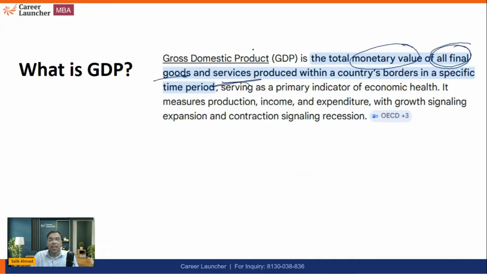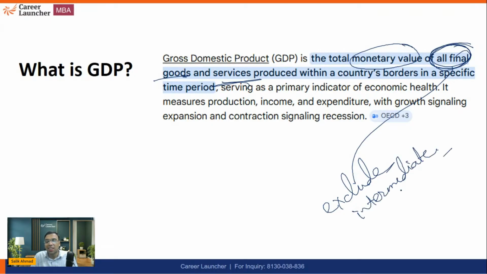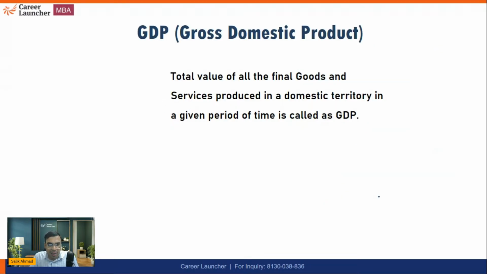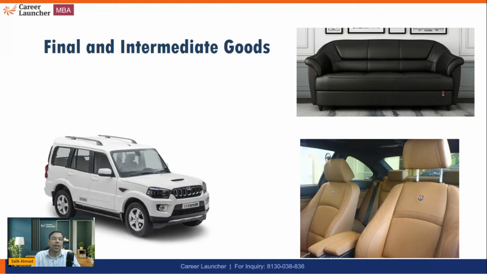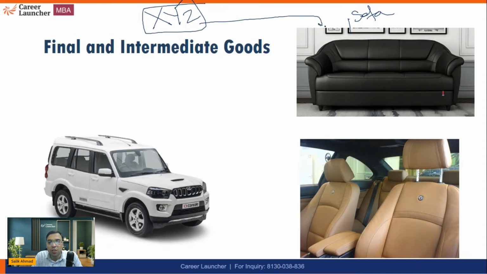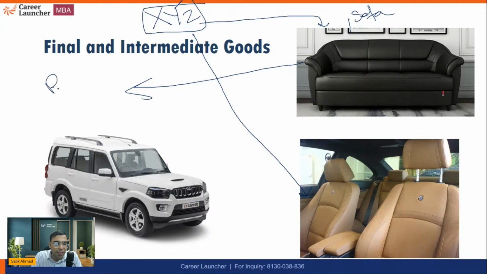Now, it is saying total value of all the final goods and services. It means you have to exclude the intermediate ones. Exclude intermediate goods, because generally we do not have a concept of intermediate services. Generally, the intermediate term is used in manufacturing of goods. So let us take an example of that. For example, let's say this is a sofa. There's a company XYZ, a sofa making company. This manufactures a sofa and also a seat of a car. But this sofa you actually go and buy at, let's say, rupees 50,000.